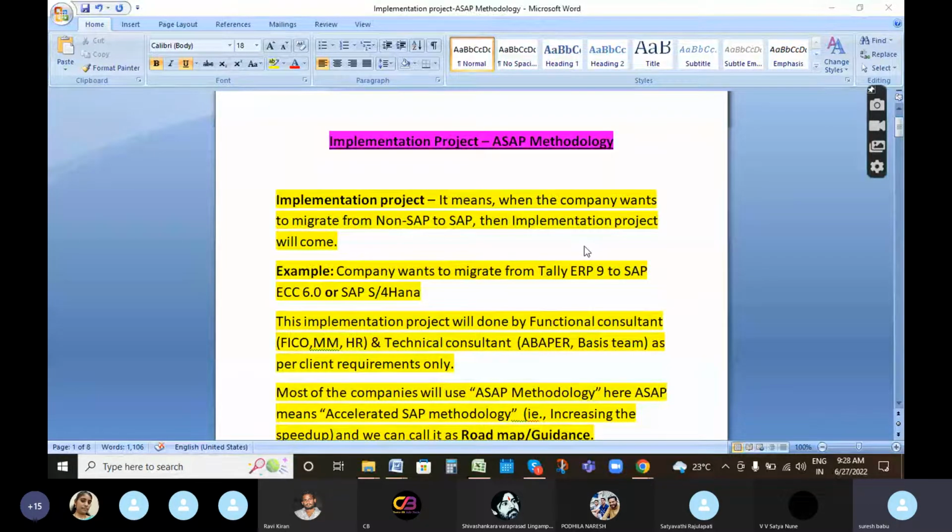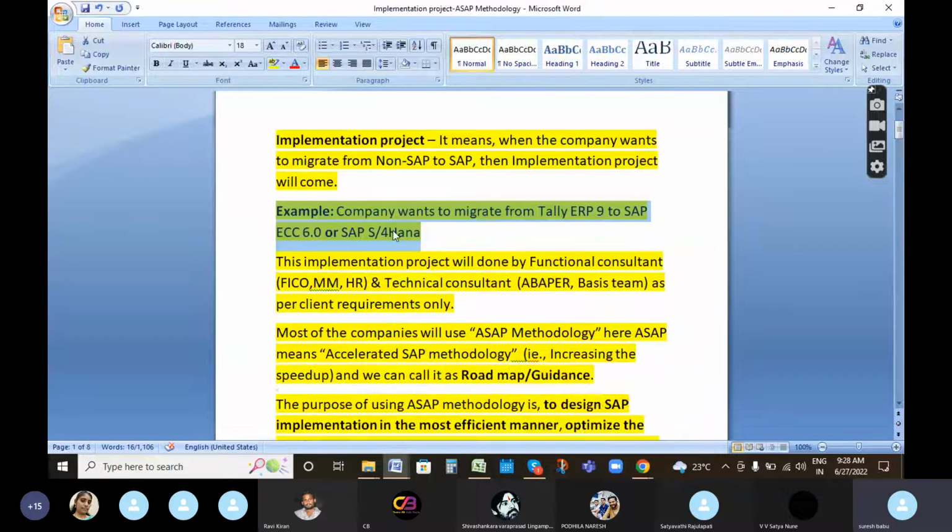Here, what is an implementation project? The first question will come: what is an implementation project? Implementation project means when the company wants to migrate from non-SAP to SAP, then an implementation project will come. Example, one company already exists, they are using Tally ERP9 and they want to migrate from Tally ERP9 to SAP ECC 6.0 or SAP S4HANA. In that situation, an implementation project will come. So that is the actual meaning of implementation project.